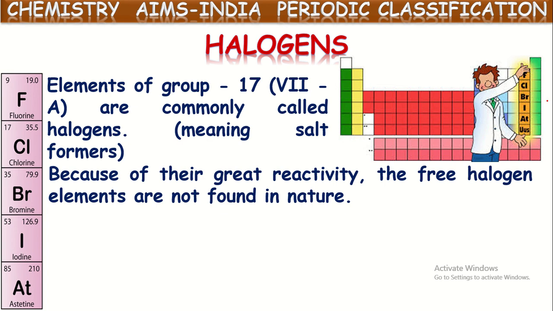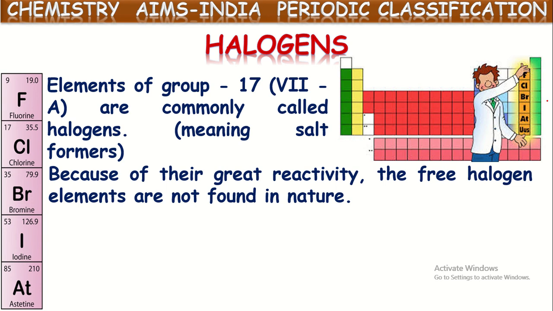For example, if we take chlorine, we know chlorine largely exists in the form of sodium chloride, in the salt form. In the sea and dissolved, mostly it exists in the form of sodium chloride. So there chlorine is available in the compound sodium chloride form. Because this chlorine is highly reactive, it won't exist in the free state in nature. Not only that, almost all these 7th group elements, as they are highly reactive, don't exist in the free state.